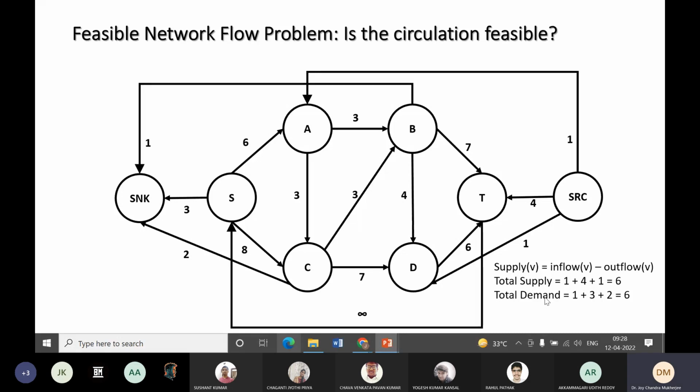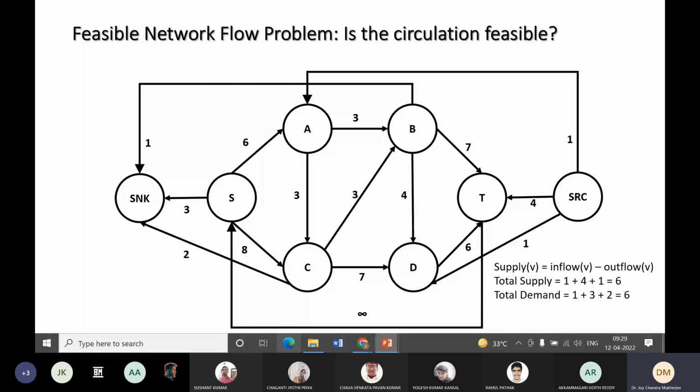Now we check whether there is a flow that exists of value, so whether there is a flow value of 6 or not. If the answer is no, then we will tell that the feasible flow doesn't exist. Okay, let's check.